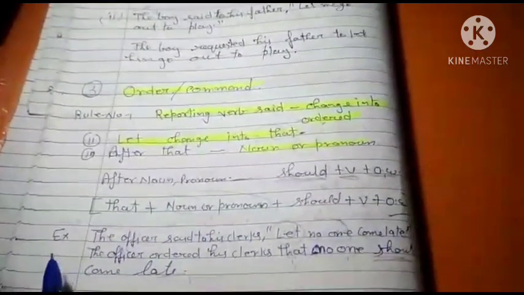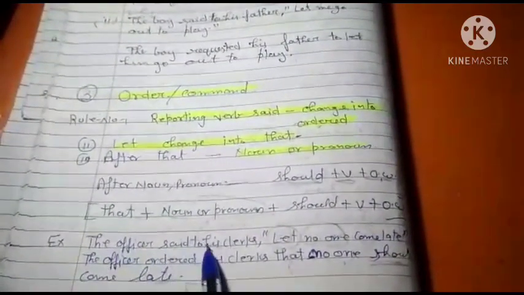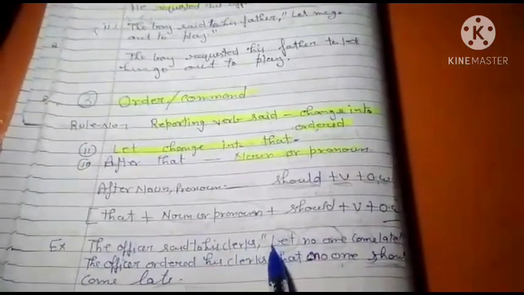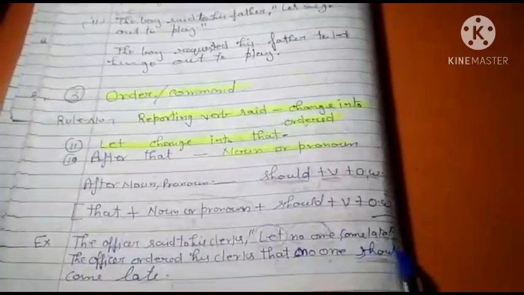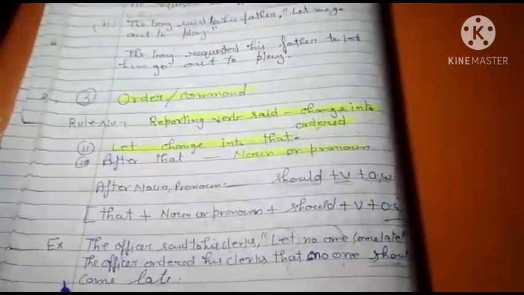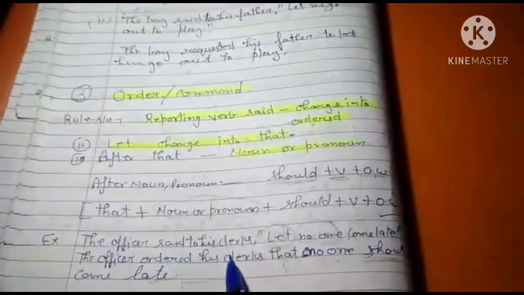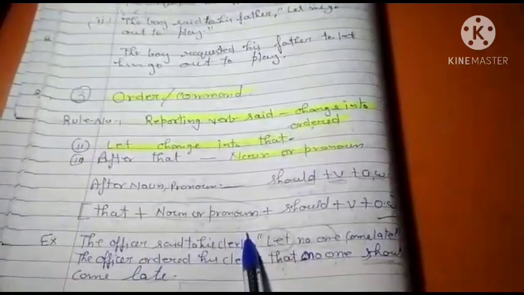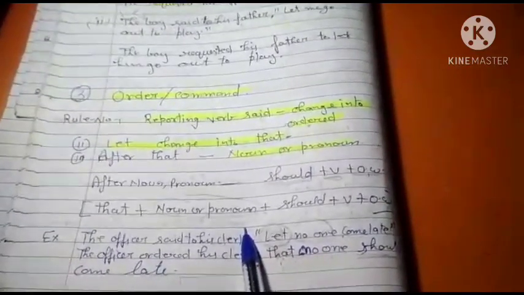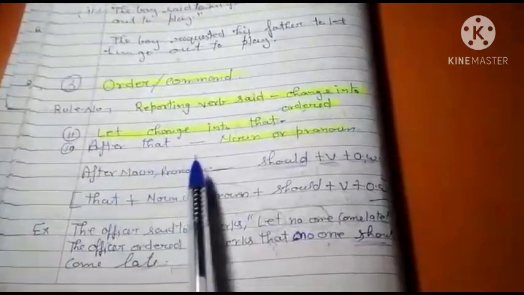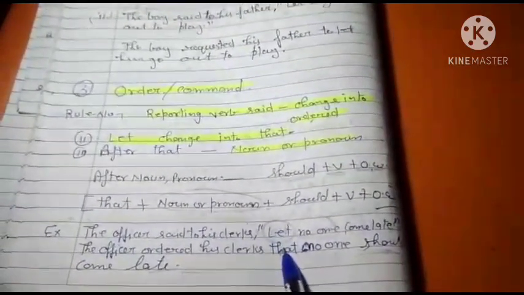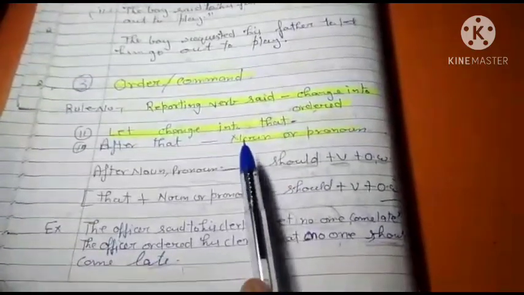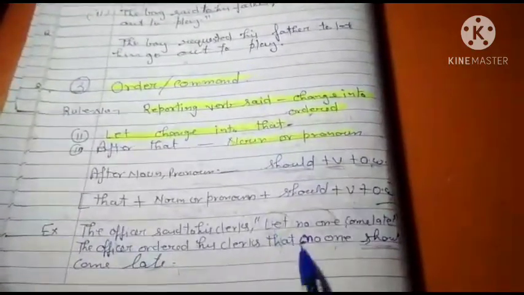Now look, example is given here. The officer said to his clerks, comma, let no one come late. The officer ordered his clerks that, conjunction you will use that. You can see in your sentence, let change into that, means let word is given here, you will change it into that. After that you will write noun or pronoun. Okay. So what is noun here?